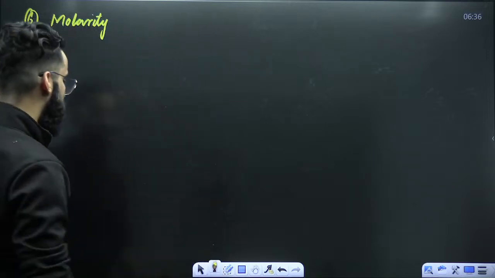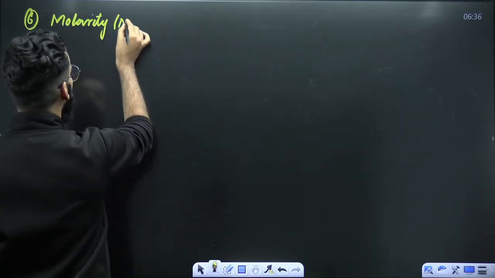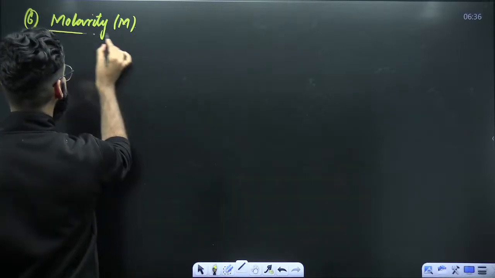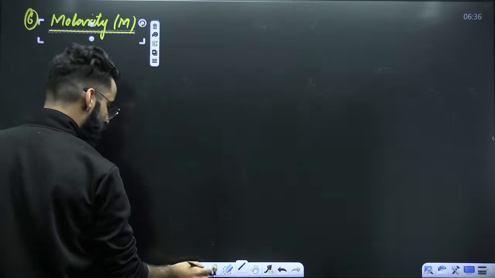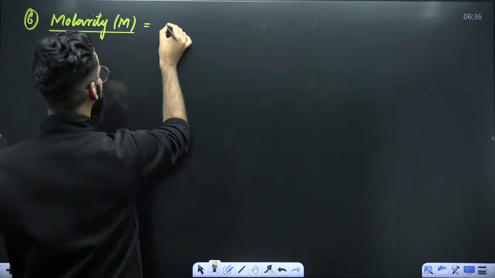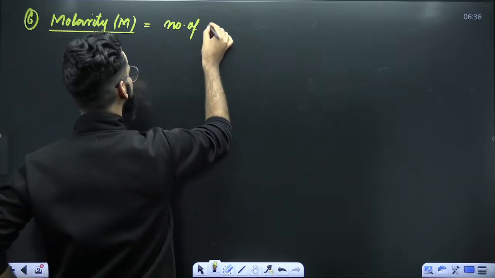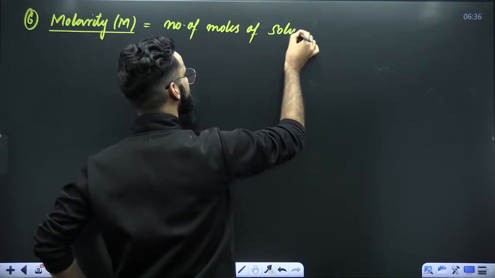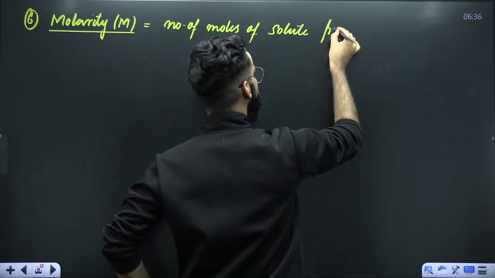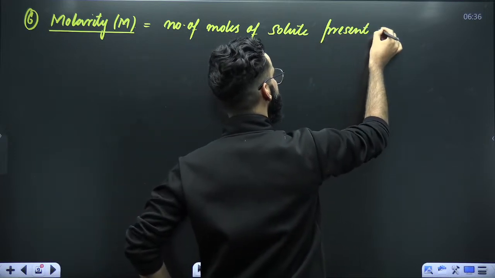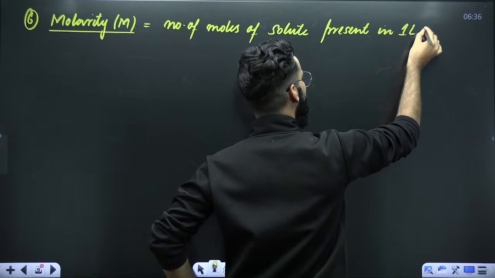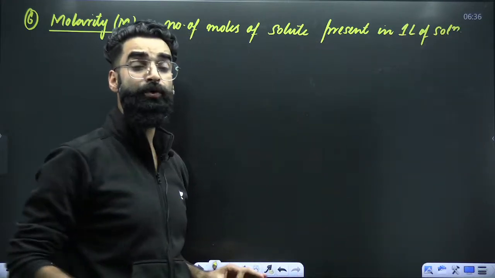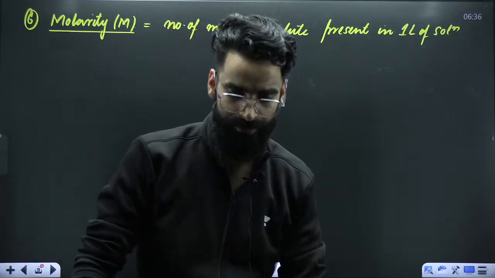Now guys, see, molarity, which is denoted by capital M. How do you define the term molarity? It is defined as the number of moles of solute present in 1 liter of solution.